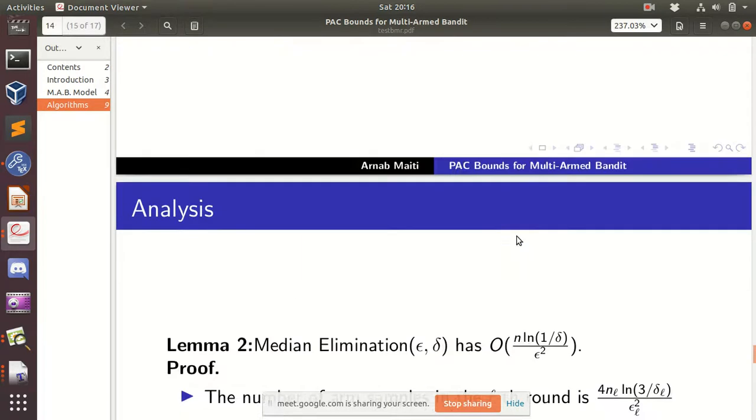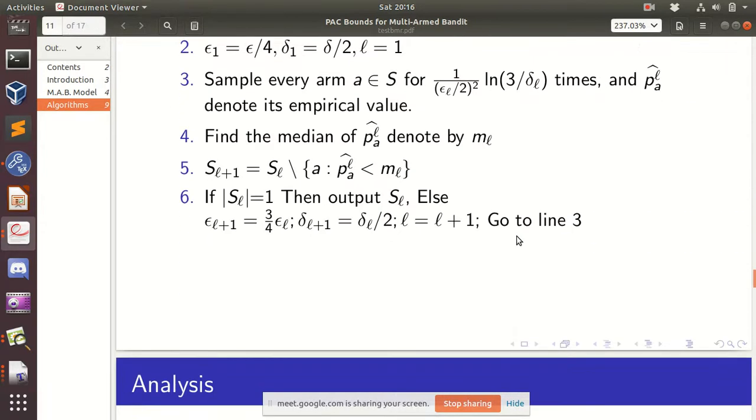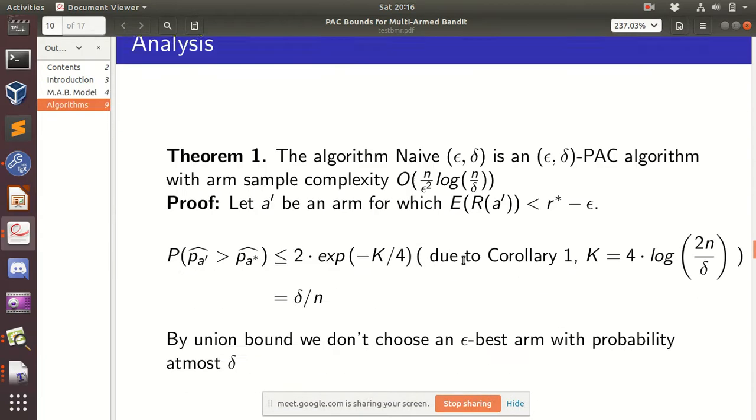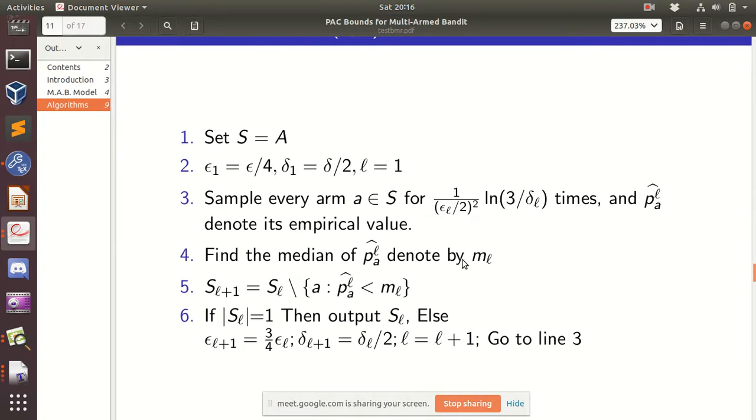We chose our epsilon in this fashion, as you can see: epsilon L plus 1 is 3 by 4 epsilon L. So it is forming a geometric series, and when we add them, it will tend to epsilon. Yeah, so this is the trick. Instead of just blindly doing this, we can do it level wise, and we can improve the sample complexity also.